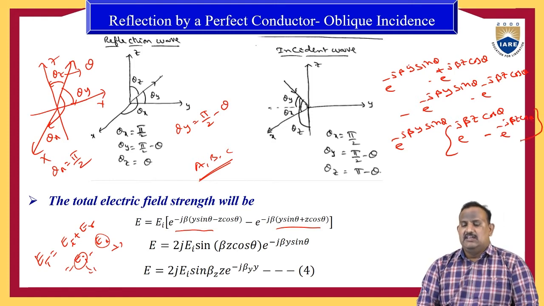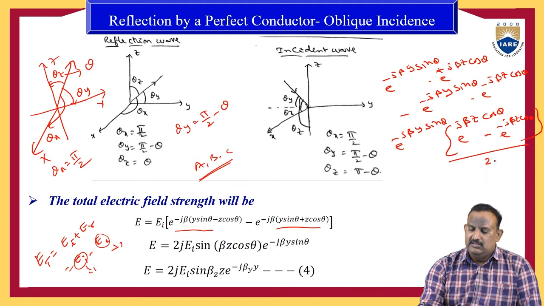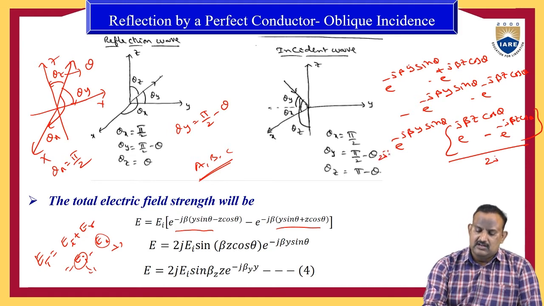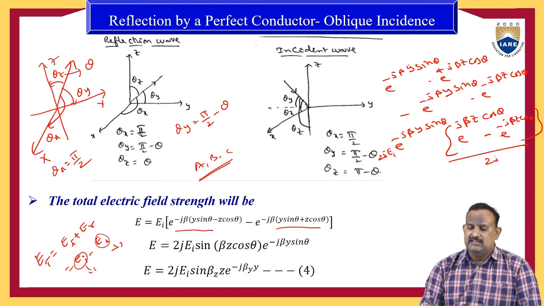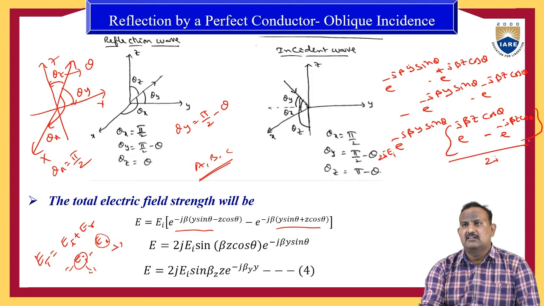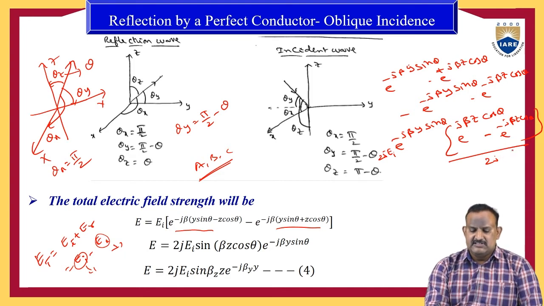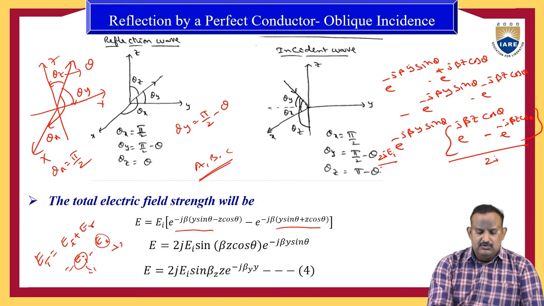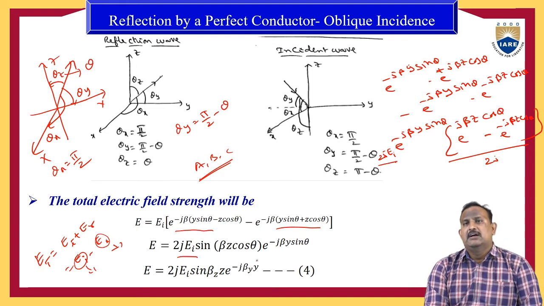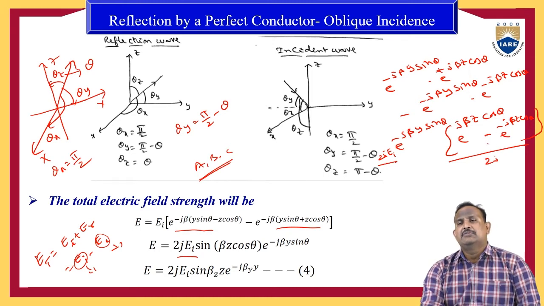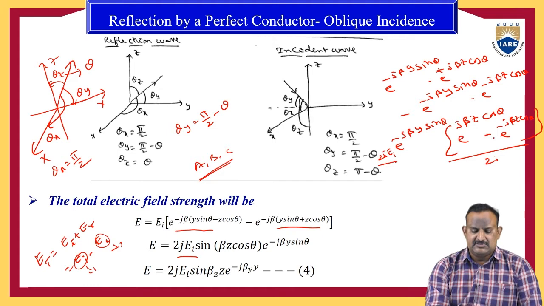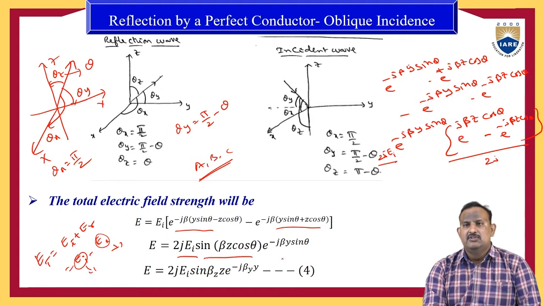Here we can rearrange the equation by multiplying and dividing by 2j. Therefore, 2j EI into e power minus j beta y sin theta into (e power j beta z cos theta minus e power minus j beta z cos theta) by 2j. This can be expressed as 2j EI into sin, just like sin theta, where in place of theta we have beta z cos theta. Therefore, the expression is sin of beta z cos theta into e power minus j beta y sin theta.